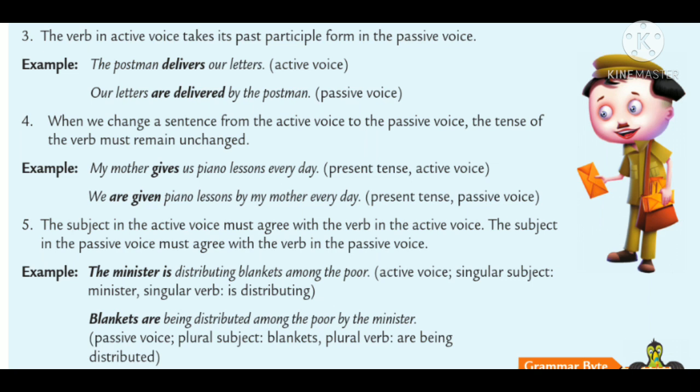Rule number 5. The subject in the active voice must agree with the verb in the active voice. The subject in the passive voice must agree with the verb in the passive voice. Example: the minister is distributing blankets among the poor. Blankets are being distributed among the poor by the minister.